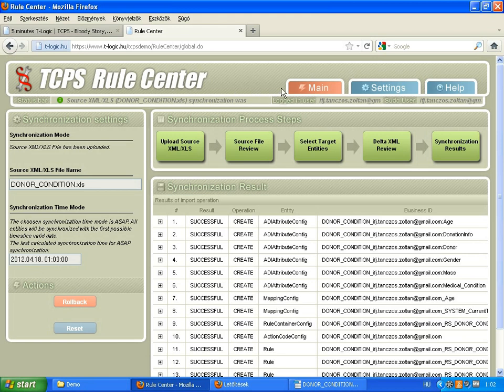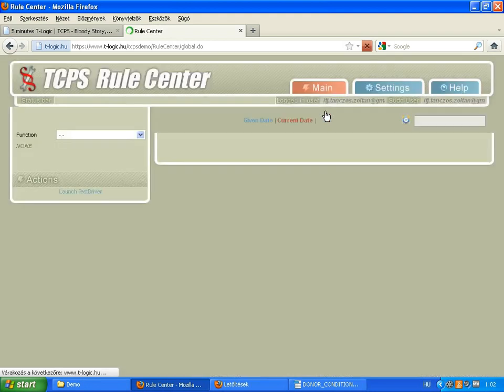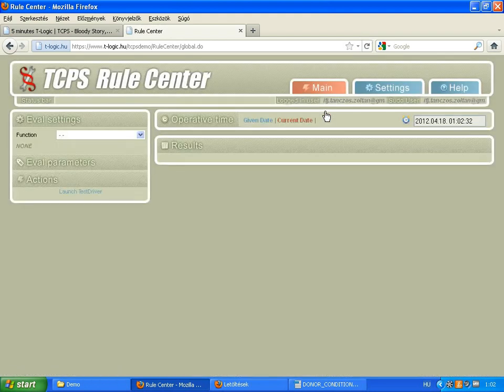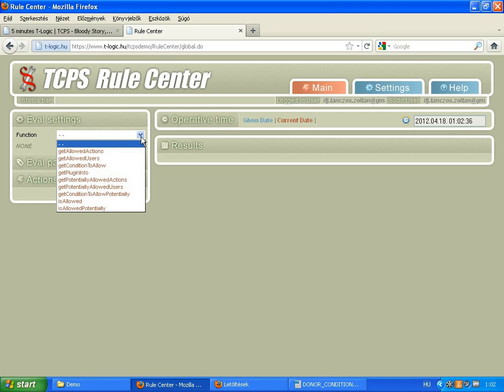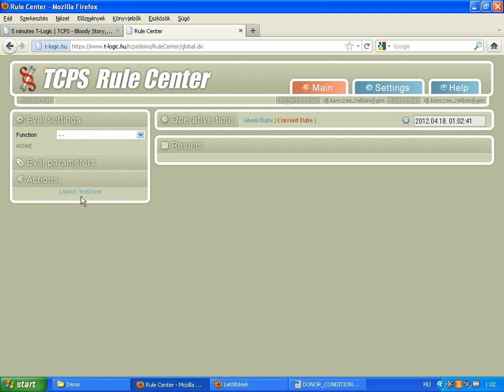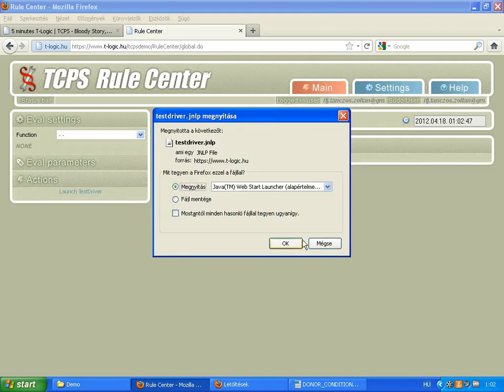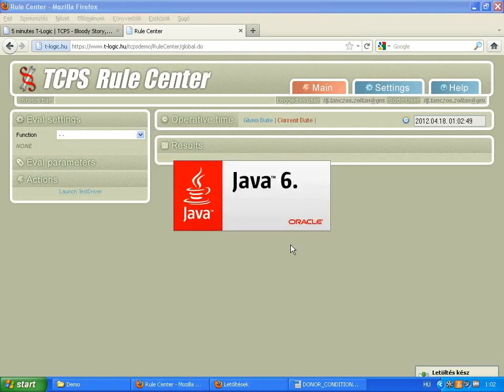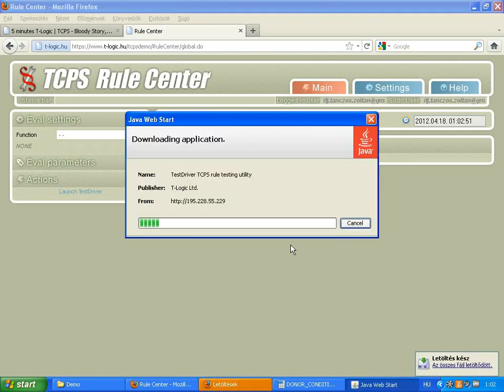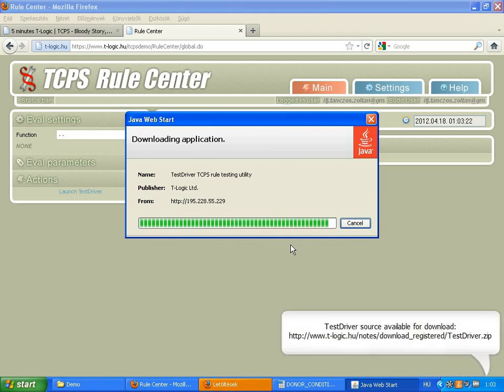After the successful installation, let's verify if the rule is functioning properly by running test driver with predefined test cases. Ad hoc testing can be performed using Rule Center's eval function. In order to run the predefined test cases, let's launch the TCPS test driver application. You can download test driver from TLogic's portal and run it as a standalone Java application after you authorize test driver to run. Test driver performs 3 activities.